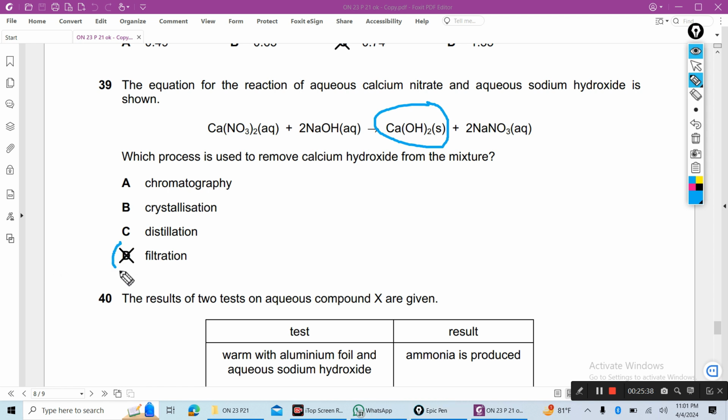It is used to separate substance. Crystallization not, distillation no need. Answer is filtration.